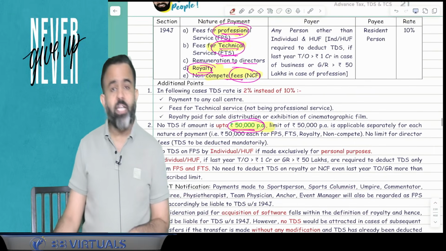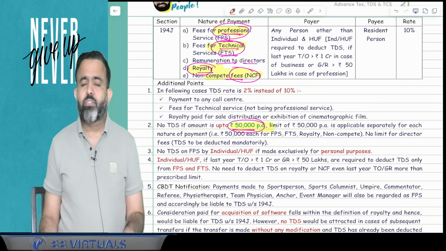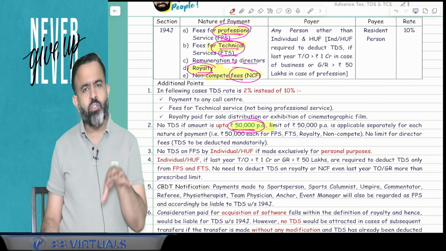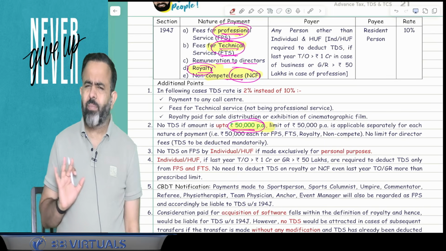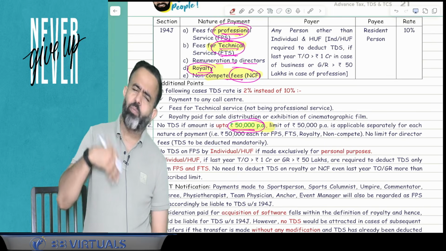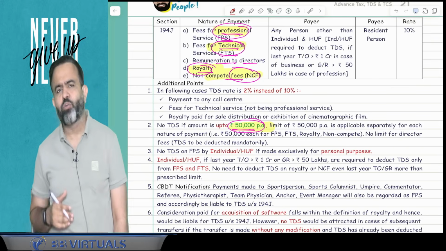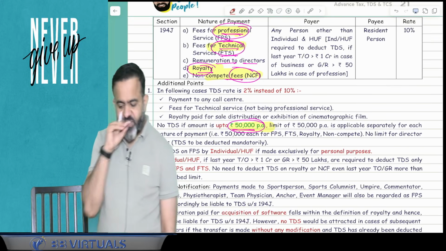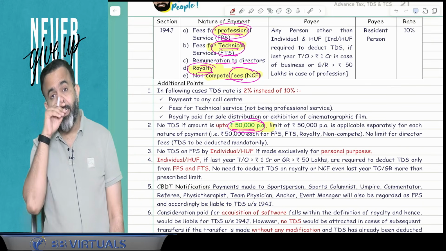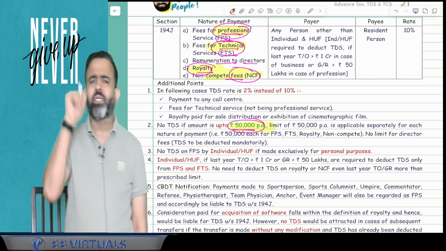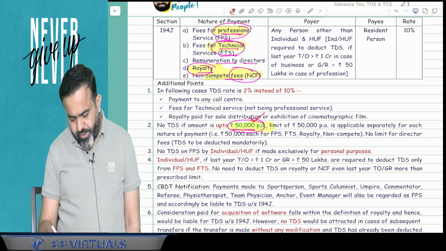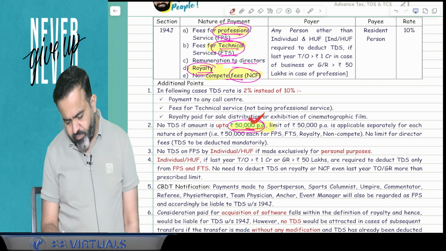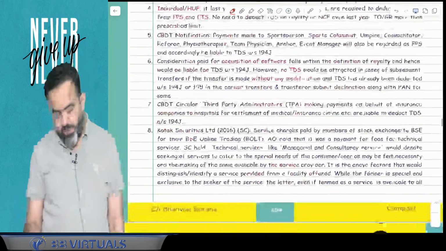Guys, under section 194J, if you remember, the TDS on the professional fees, technical fees, royalty, non-compete fees and director fees. For the director fees, there was no limit. Means in case of director fees, if you paid 10 rupees, then also TDS is required to be deducted. But guys, in case of the professional fees, technical fees and royalty and non-compete fees, there was a limit of 30,000. Now guys, that limit has been increased to 50,000.